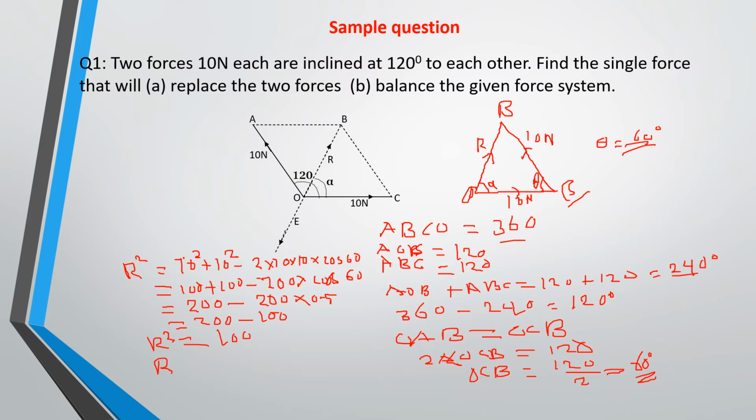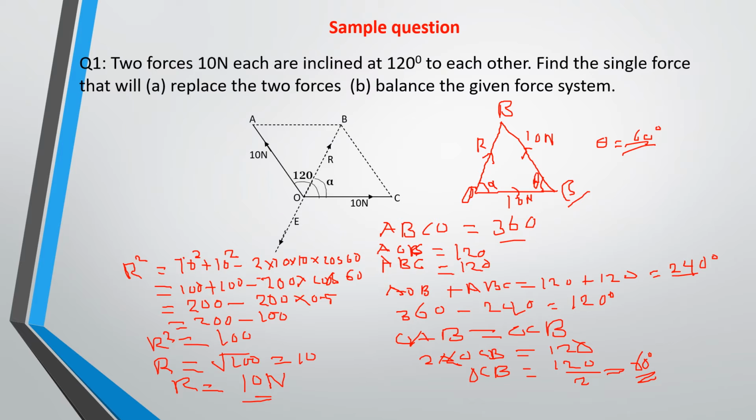Now find r by taking the square root of this. So the square root of 100 is equal to 10. So the resultant force is equal to 10 Newton. Okay, so this is how to apply this cosine rule.